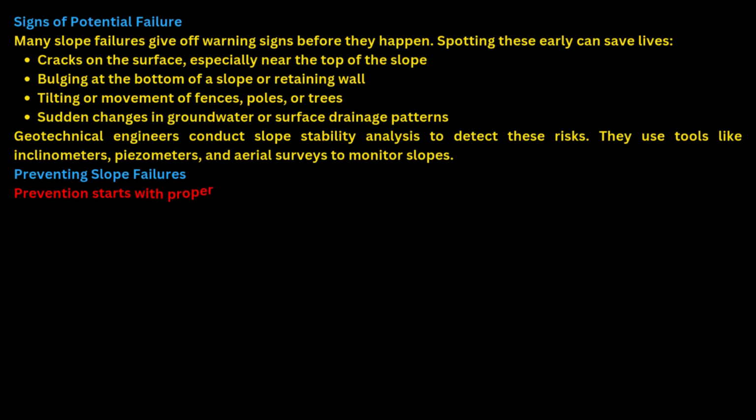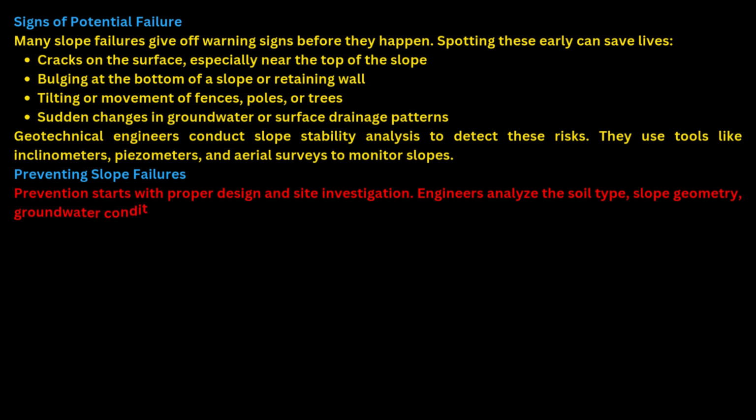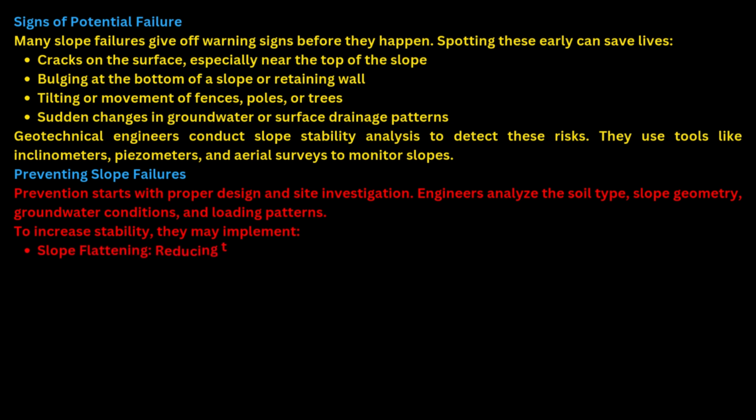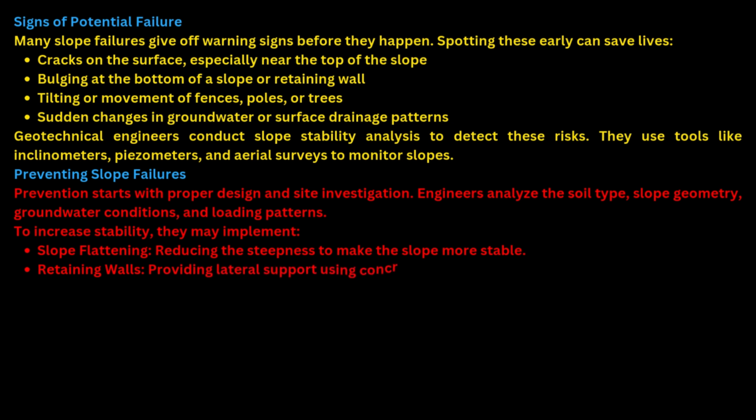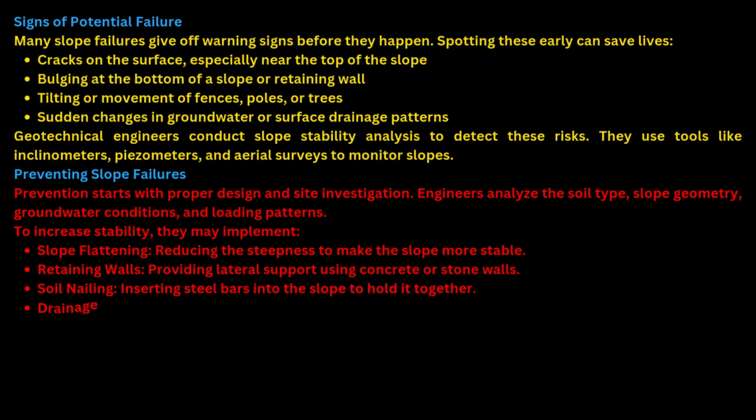Preventing slope failures. Prevention starts with proper design and site investigation. Engineers analyze the soil type, slope geometry, groundwater conditions, and loading patterns. To increase stability, they may implement slope flattening, reducing the steepness to make the slope more stable. Retaining walls, providing lateral support using concrete or stone walls. Soil nailing, inserting steel bars into the slope to hold it together.